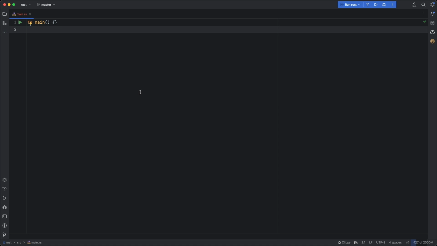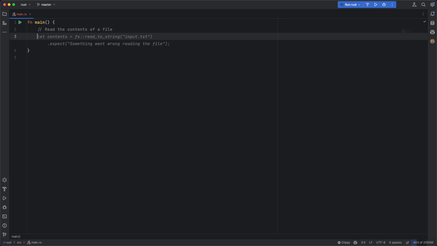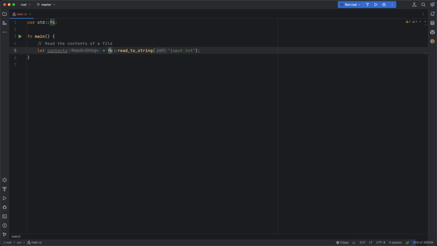So in order to see them in action, let's do the same as we've seen previously in JavaScript and in Java. First, we're going to try to read a file, read the contents of a file. And since the autocomplete here is much smarter than me, I will just ignore this expect block here and intentionally write some bad code that we are going to fix later.